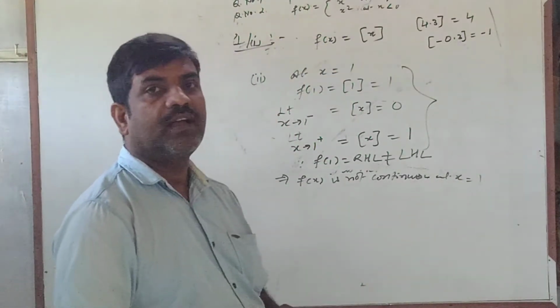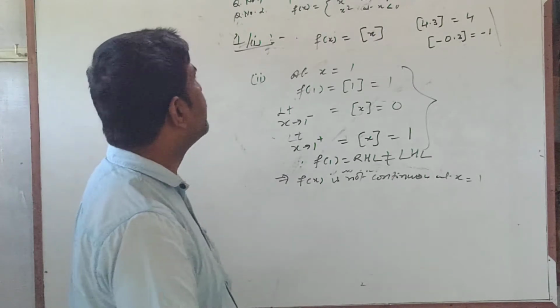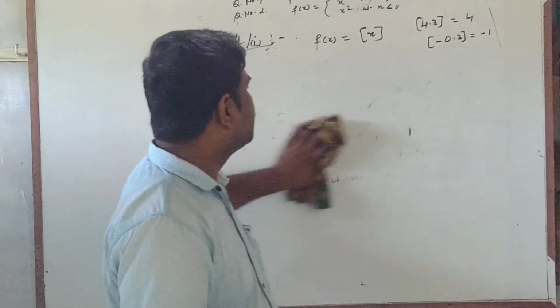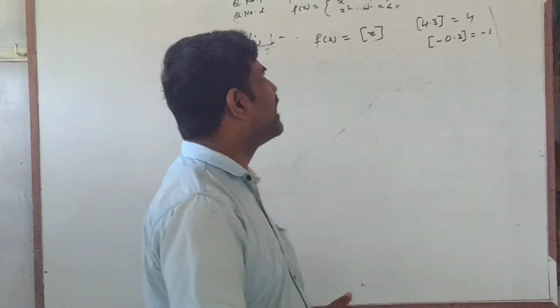Now we shall check the continuity at x equal to 1 by 2, the third part of the first question. The third part of the first question is at x equal to 1 by 2 we have to check.